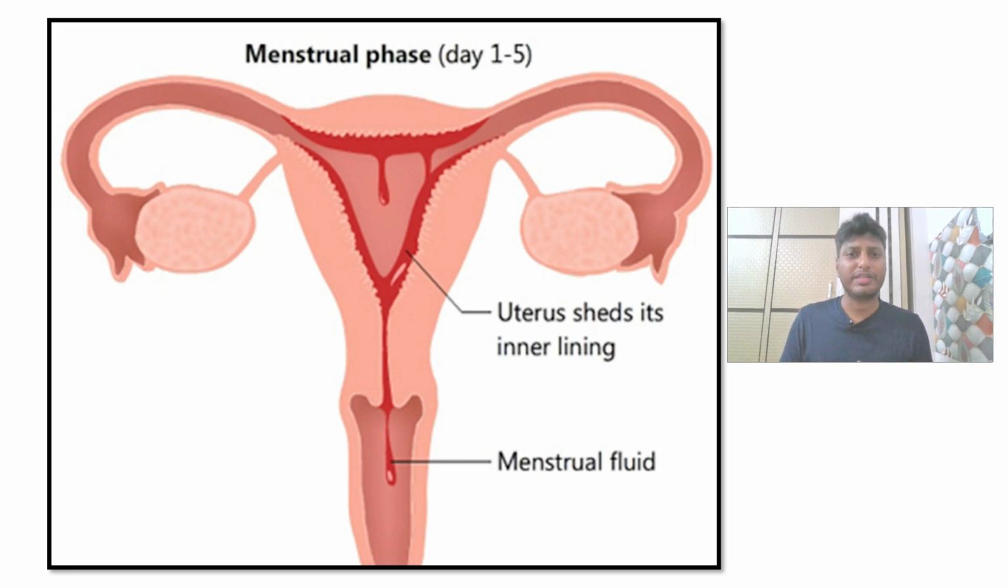Starting with the first phase, the menstrual phase, as I said, it starts on the first day of the menstrual cycle and lasts till the 5th day. What happens during the menstrual phase is that the inner lining of the uterus, known as the endometrium, which consists of blood vessels as well as endometrial glands, ruptures and breaks. As a result the blood vessels break, the endometrial glands also break, and there is a lot of blood released during this phase.